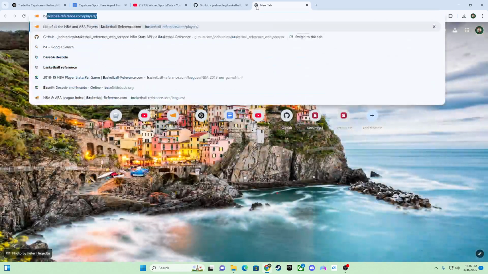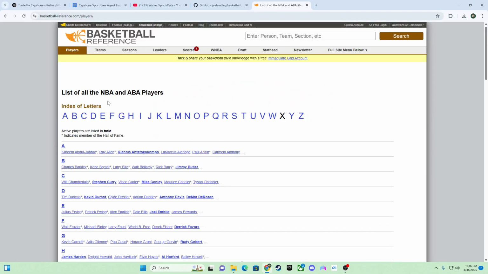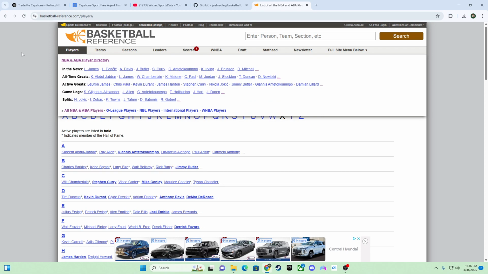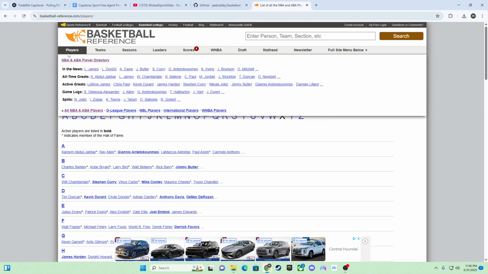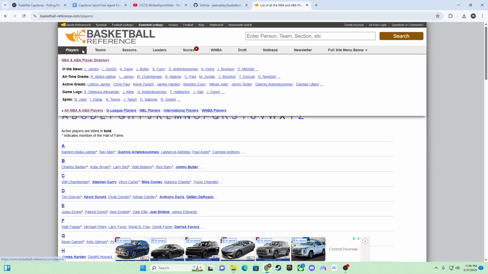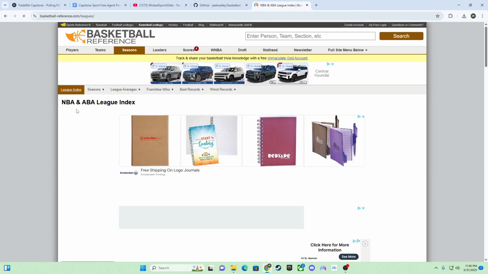As anyone who is a basketball fan knows, this is a database of every single player, team, coach, anyone that has to do with the NBA or, of course, the WNBA every season. I can just hit seasons, and it goes from the NBA and the ABA.